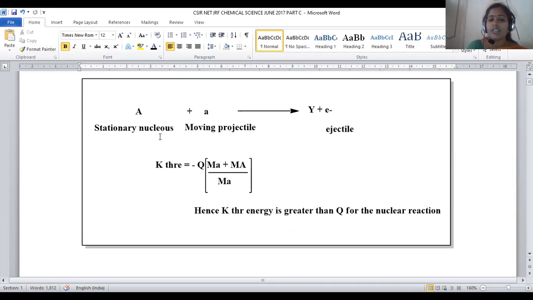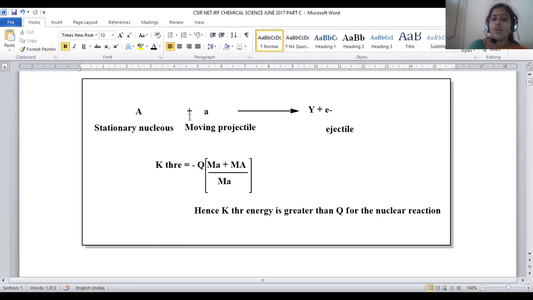Then only nuclear fission or nuclear fusion reactions are possible. Especially nuclear fission reactions are possible in heavy nuclei. Lanthanide and actinide elements are mostly radioactive in nature, and they suitably participate in this kind of nuclear fission reactions.